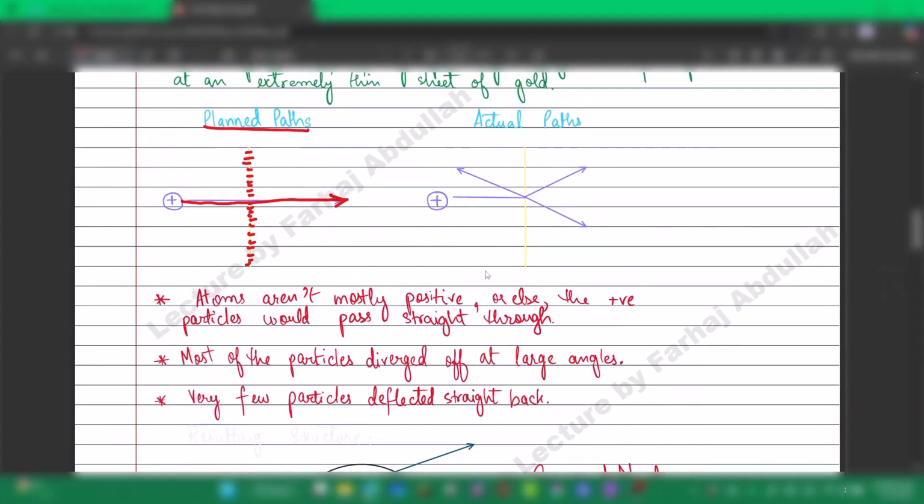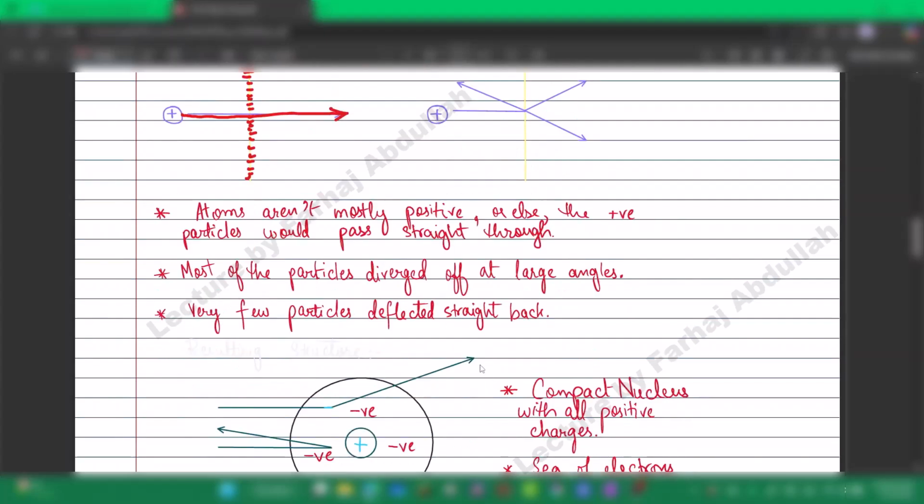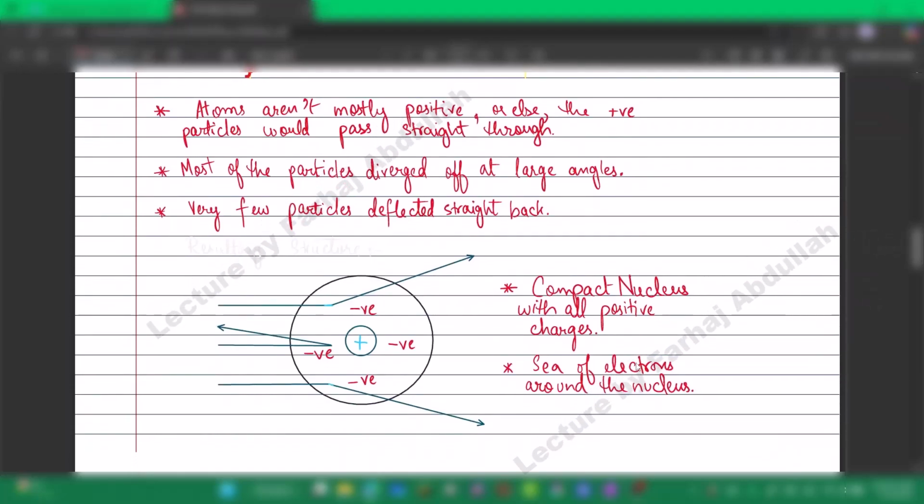This is true, because if they were, all of the alpha particles would have passed straight through from any point they were thrown. But this did not happen. Second point: most of the particles diverged at large angles, and very few particles deflected straight back. This is simply what I just explained to you.